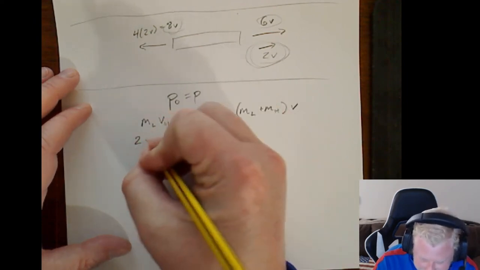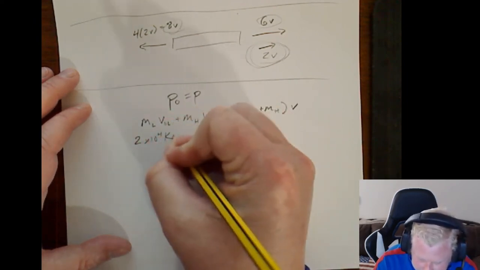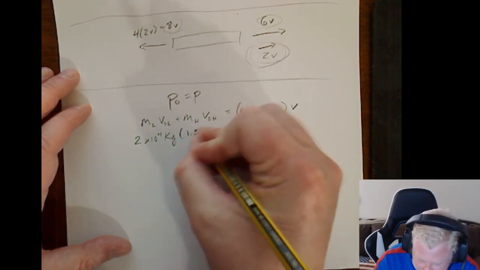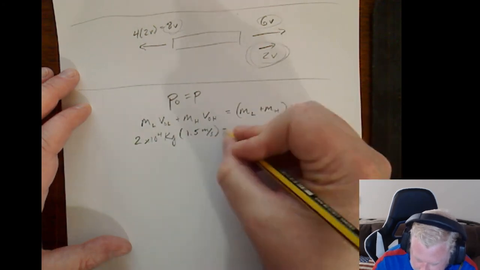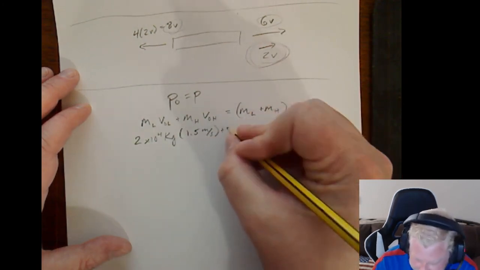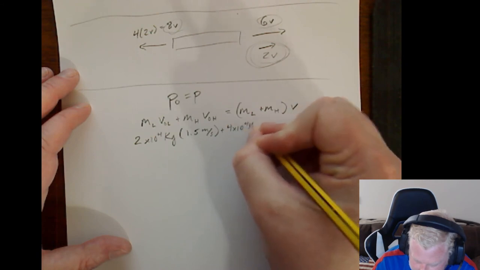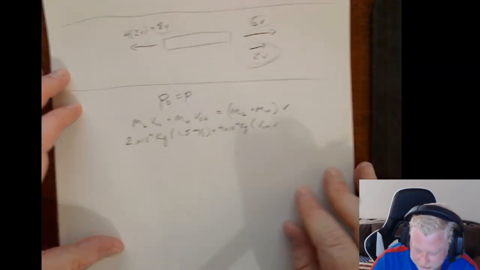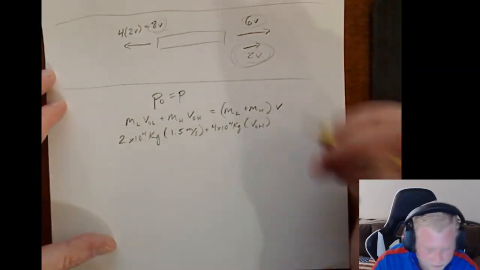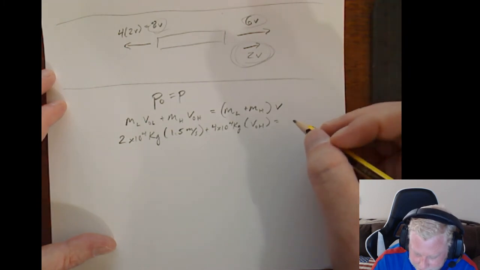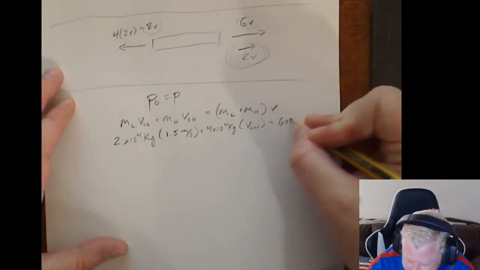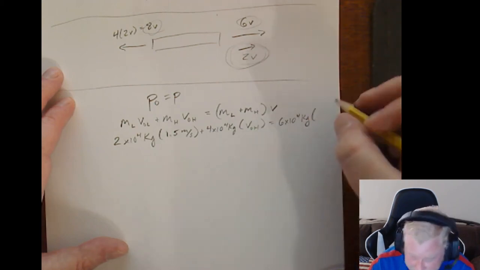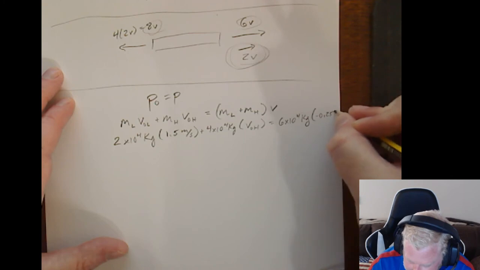So we've got 2 times 10 to the fourth kilograms times 1.5 meters per second plus 4 times 10 to the fourth times our unknown initial, and that is equal to 6 times 10 to the fourth times negative 0.25 meters per second.